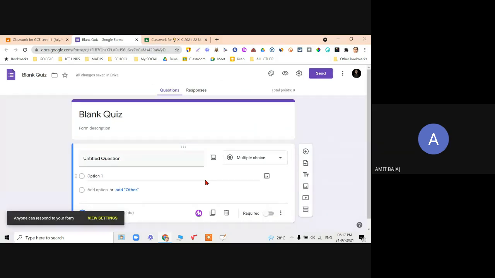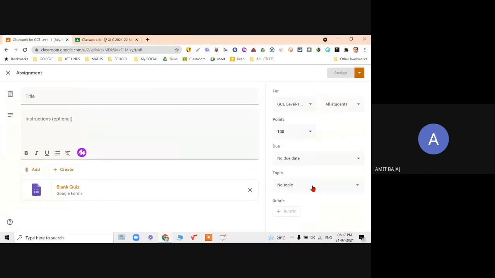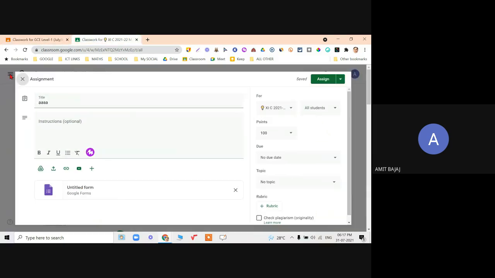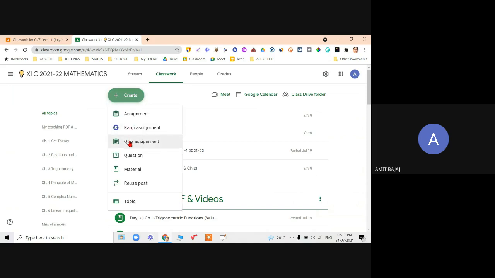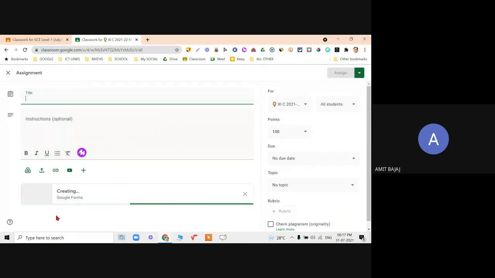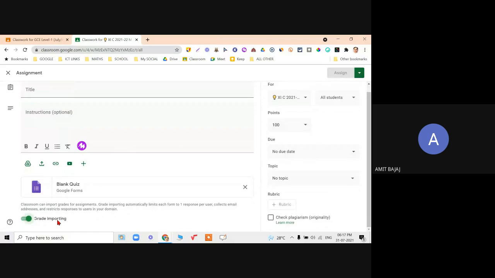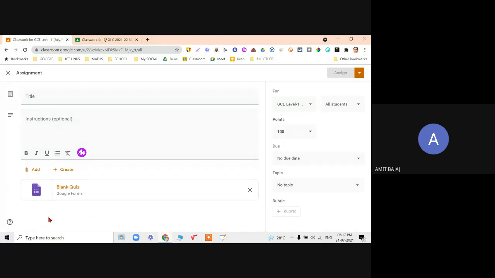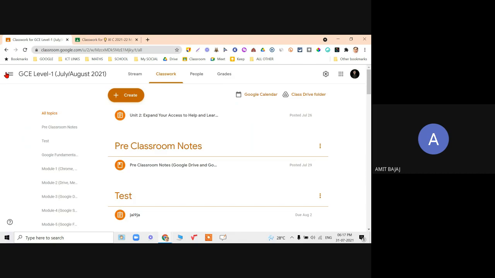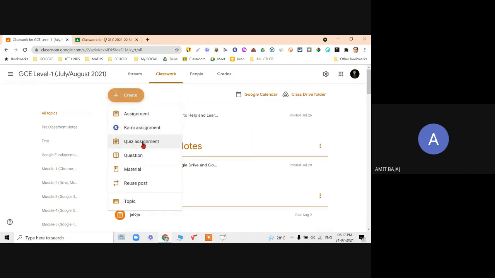We will be talking about Google Forms separately, right? But if I'm using my official account, there will be the option of grades over here. So when I create quiz assignment, you can check it out. There is the option of grade importing. So in an official account, only this option is available, but on a free account, it is not available. The other things are the same, so that way we can have our MCQ assignments from here.